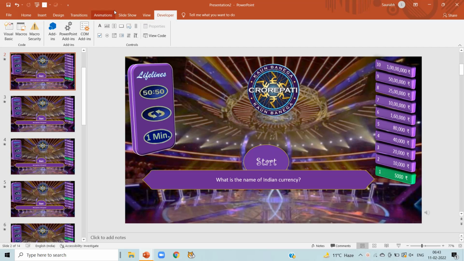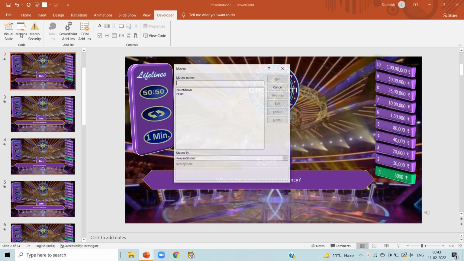Now we are going to code for option A. What happens when we click on option A? For that, click on developer, click on macros, write option underscore A, click on create.